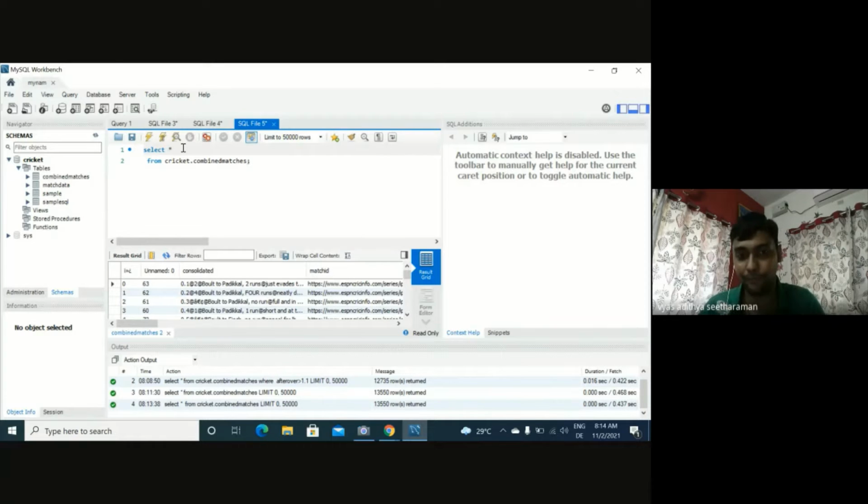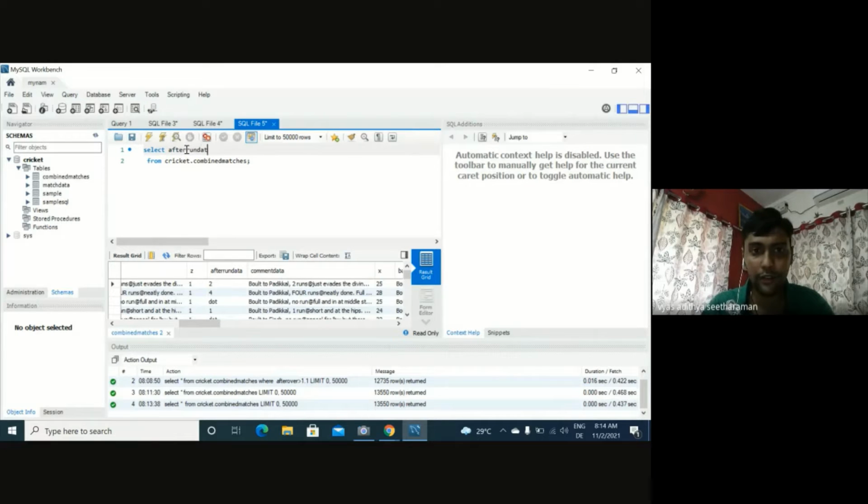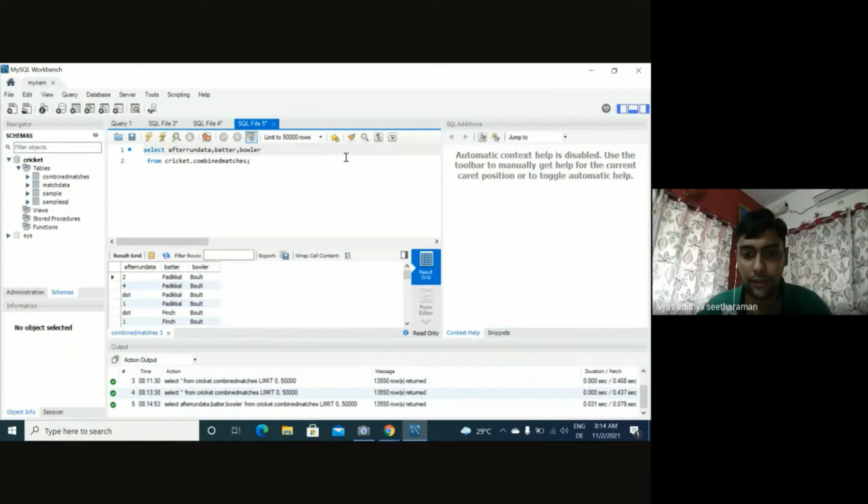It's very basic. Next step, if I want to only select specific columns, I don't want to see all the columns in the data, right? There are so many relevant columns as you see. I only want to see maybe who was the bowler, who was the batsman, and how many runs were scored off it. The name of the column is after run data. So I can add that here. Then I put batter and bowler, right? Those were the other columns which I want to see. And then I can run it. Then you see I can get only those 3 columns.